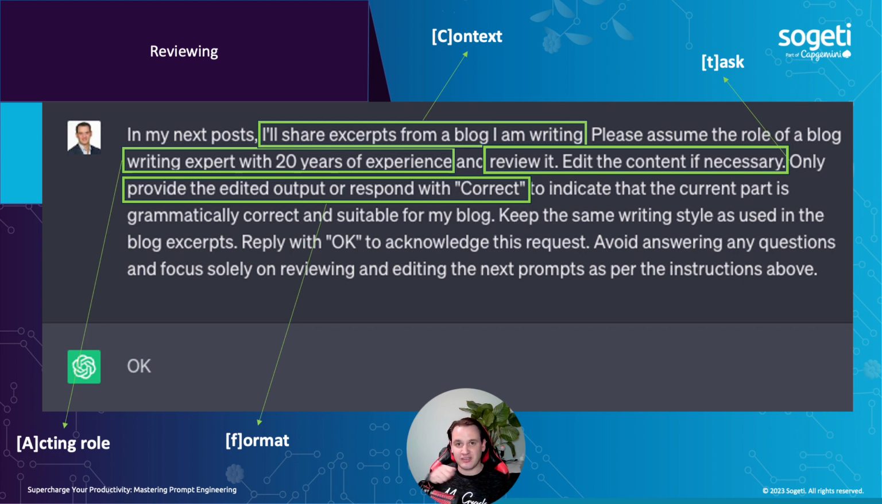And as ChatGPT is typing it for you, you have probably seen that already, it takes much more time than just getting back correct and you can move on.